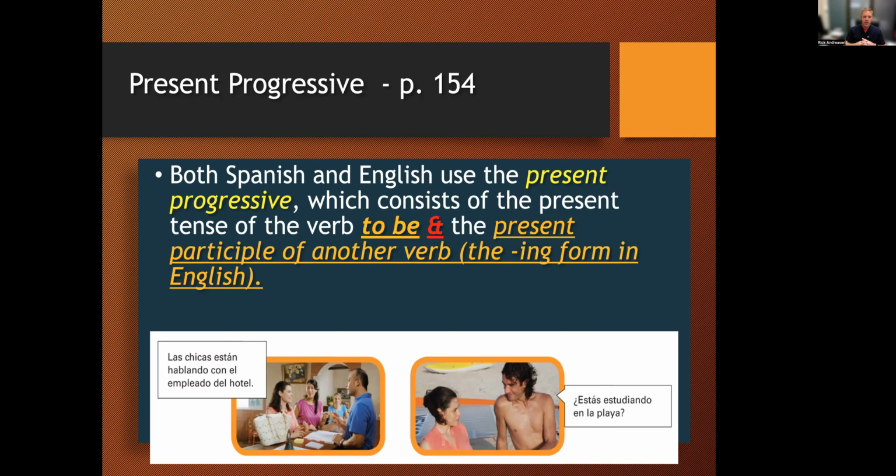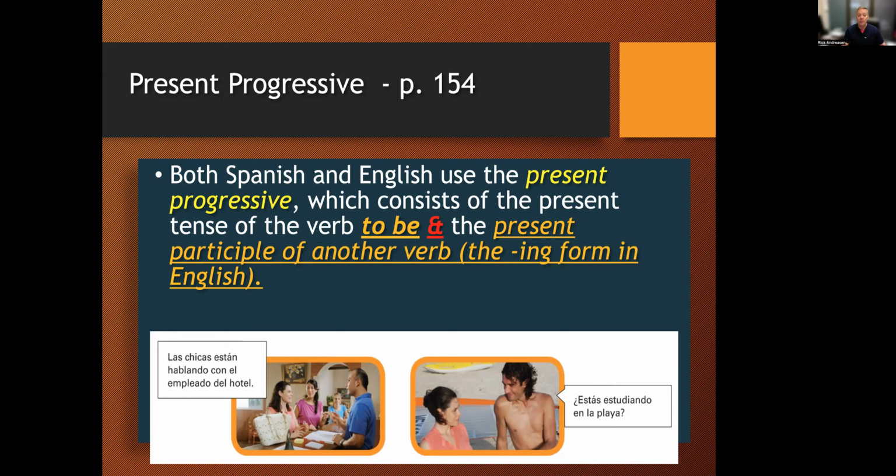Very important concepts. So aquí, por ejemplo, las chicas están hablando con el empleado en el hotel. We see están hablando. Están is the form of estar that matches the case. So it's present tense and it's third person plural for ellas, for las chicas. And then hablando is the present participle of the verb hablar. En la segunda foto tenemos estás estudiando en la playa. Estás, because it's the tú form, so it's the present tense of the tú form of estar. And then estudiando, which is the present participle of the verb estudiar.